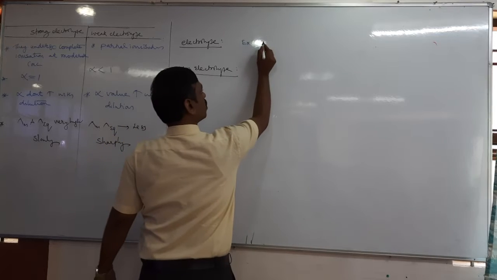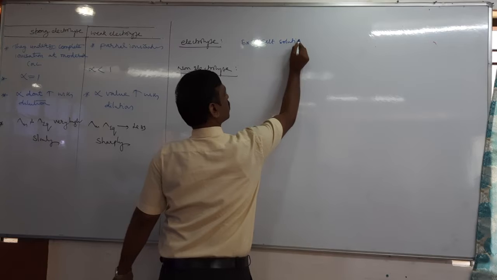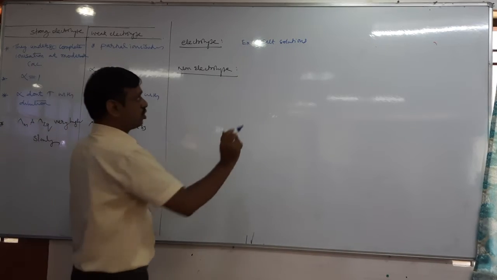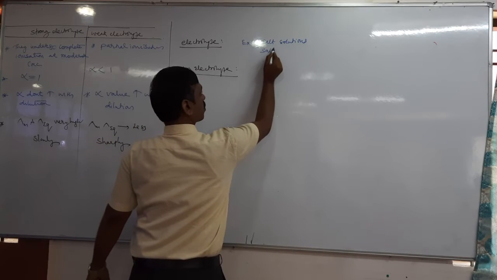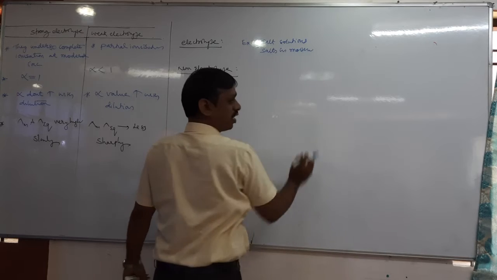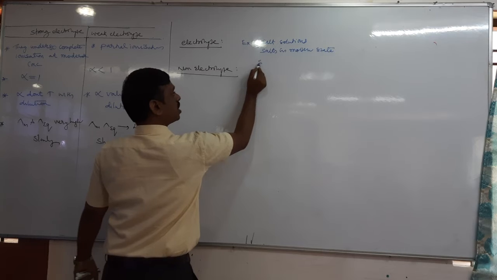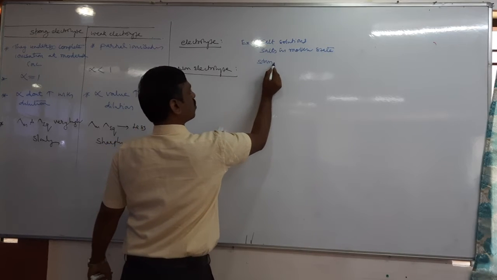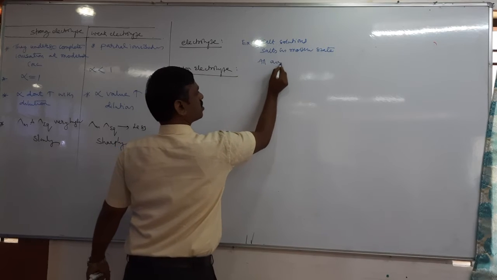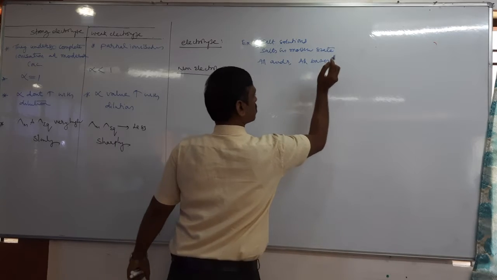Same example, no? Salt. All salt solutions, right? NaCl solution, KCl, MgCl2, all salt solutions. Next, salts in molten or pure state. Next, can we take strong acids? Yes or no? Okay, not strong acid. You can take all acids, no? All acids, comma, all bases.